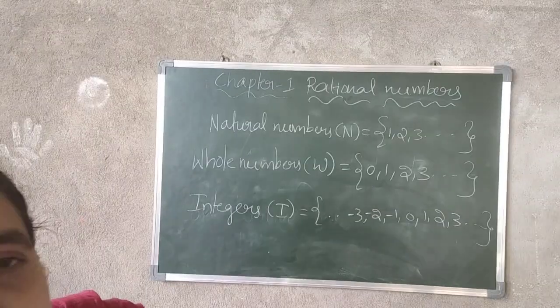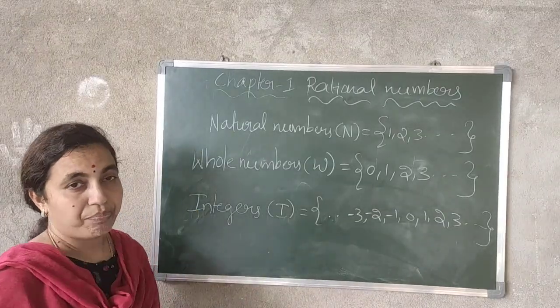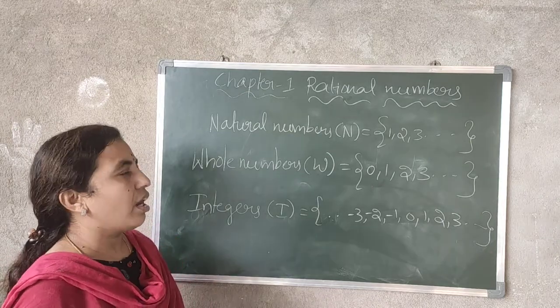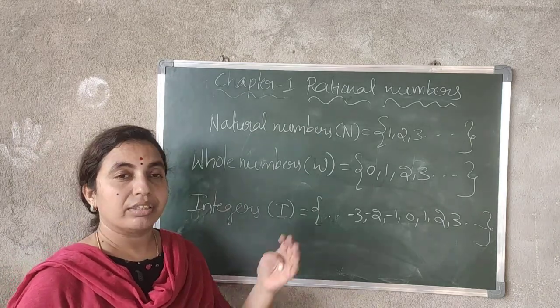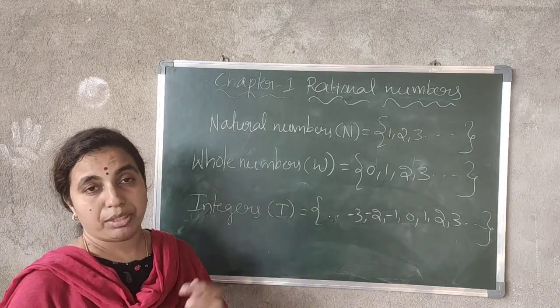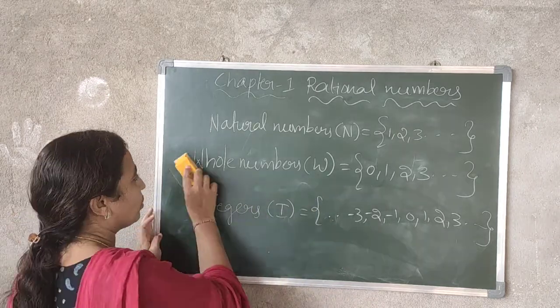Then what are rational numbers? How can you say all these numbers are rational numbers? For that I will give you the definition first, and then you can find out how we are saying that natural numbers, whole numbers and integers are rational numbers. Okay, so now see.